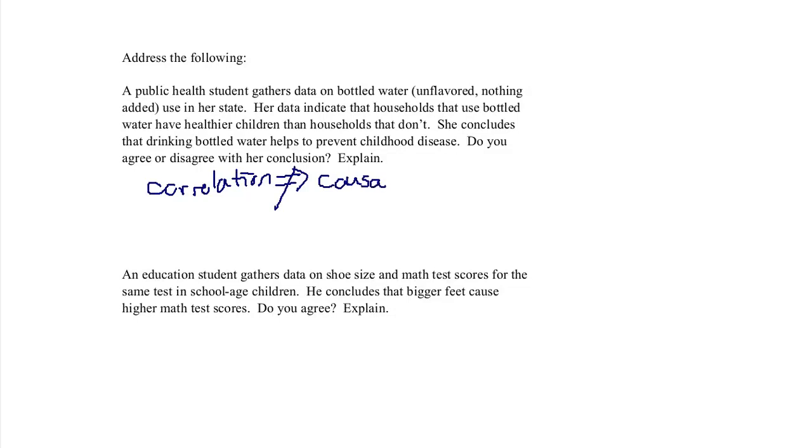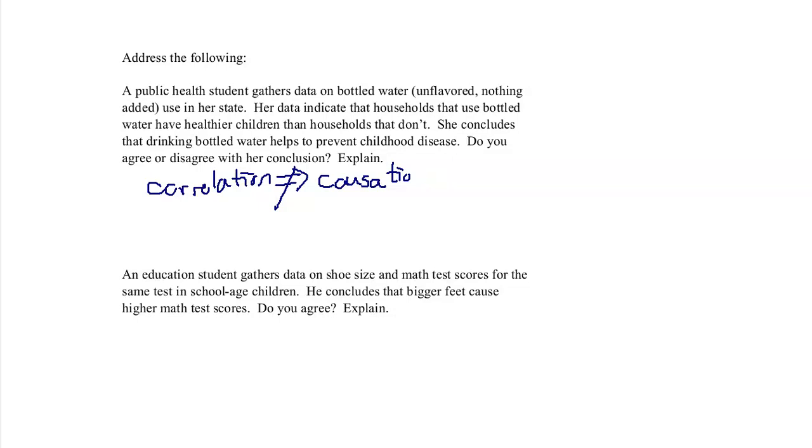Just because these two things go hand in hand does not mean that one causes the other. Just because bottled water use and good health go hand in hand does not mean that bottled water use causes good health.